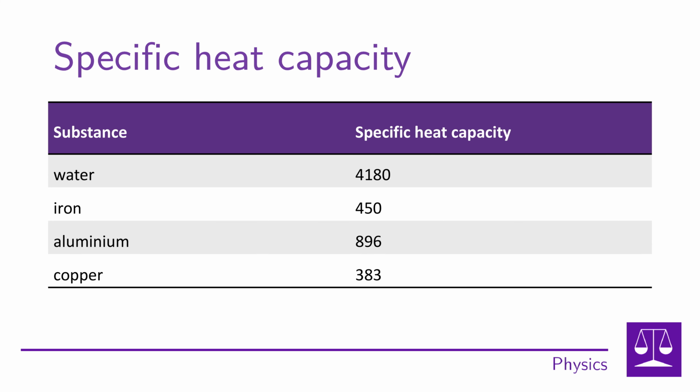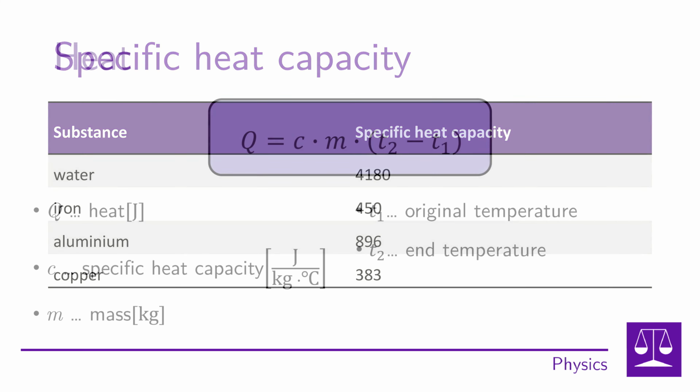You may notice that water has a much higher specific heat capacity compared to the metals listed in the table. This means that it is much more difficult to heat water than these selected metals. Specific heat capacity is a tabular value. This means that it can be found in mathematical and physical tables for various specific substances, or on the internet.